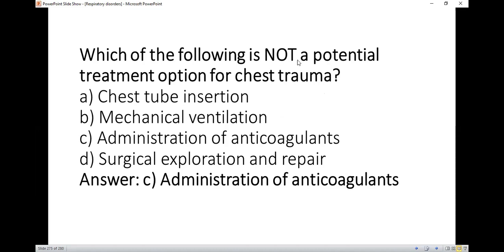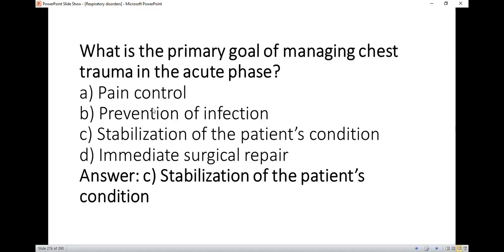Which of the following is not a potential treatment option for chest trauma? Since the question is about not, the option is C, administration of anticoagulant. If we give anticoagulants, the bleeding can increase further. What is the primary goal of managing chest trauma in the acute phase? So the right option is C, stabilizing the patient's condition.